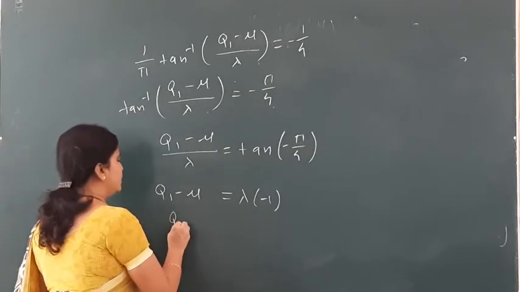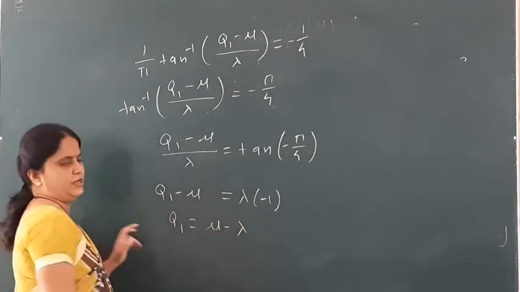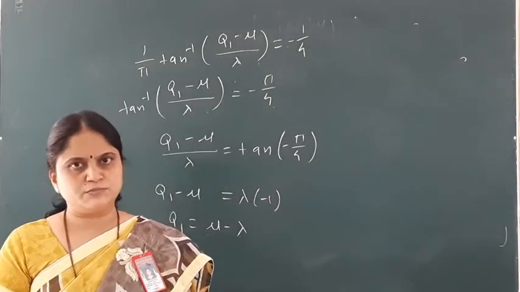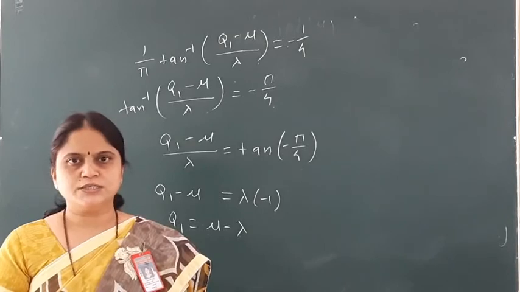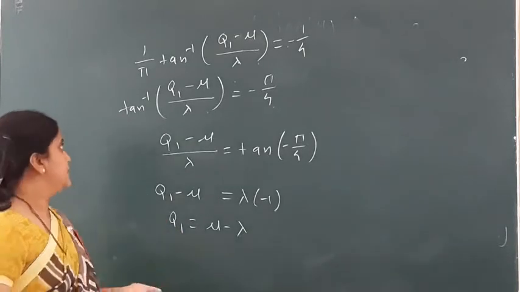So what is q1 over here? q1 is equal to mu minus lambda. So that is my first quartile for the Cauchy distribution with two parameters mu and lambda. It is q1 equals mu minus lambda. Now let me find the second quartile.